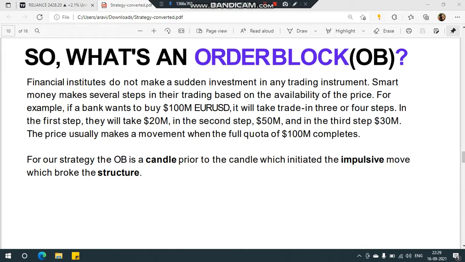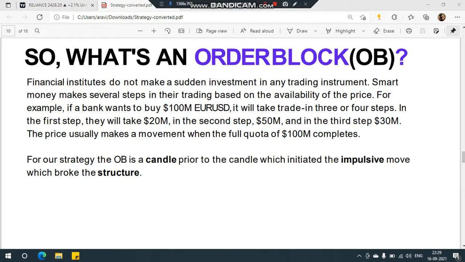So what's an order block? Financial instruments do not make any sudden movement in any trading instrument. We are learning institutional trading, right? Institutions don't have 10 crore or 20 crore capital. They have over 1,000 or 2,000 crore as their capital.